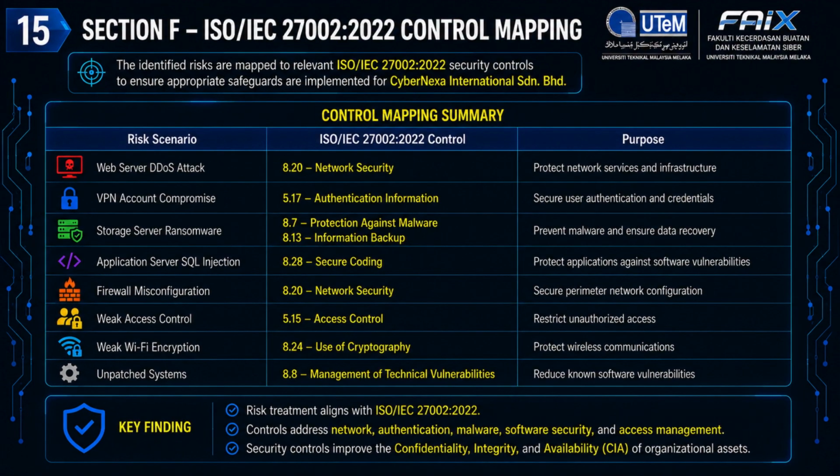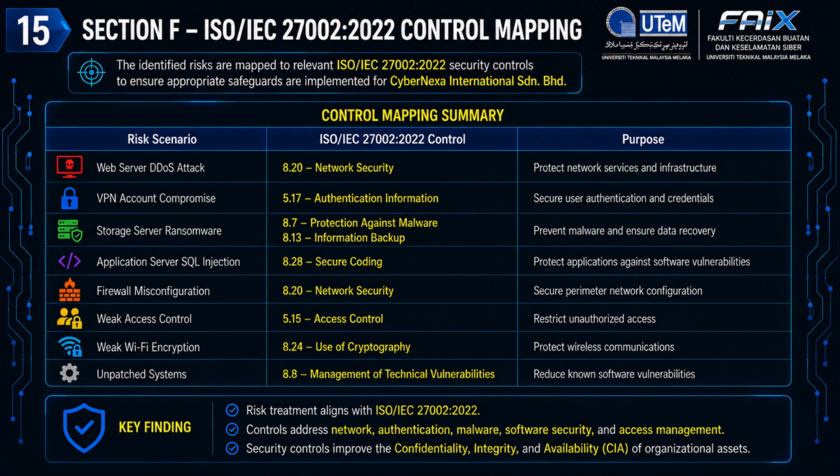This slide presents the ISO/IEC 27002:2022 control mapping for the identified cyber risks. After selecting the appropriate risk treatment strategies, each risk is mapped to the most relevant ISO/IEC 27002 security controls to ensure that the recommended safeguards follow internationally recognized cybersecurity best practices.